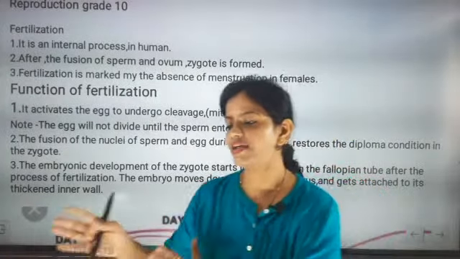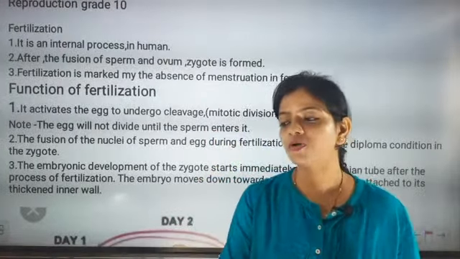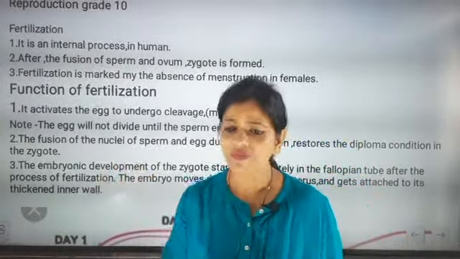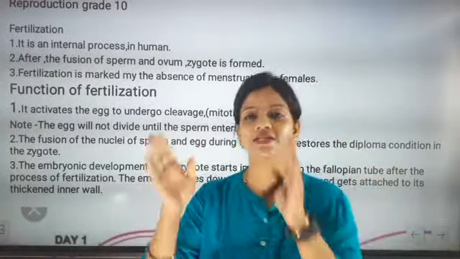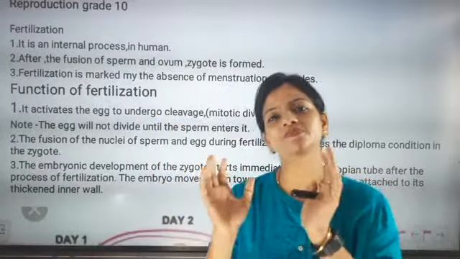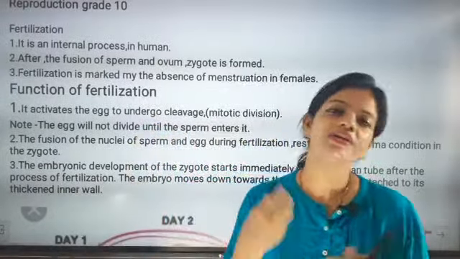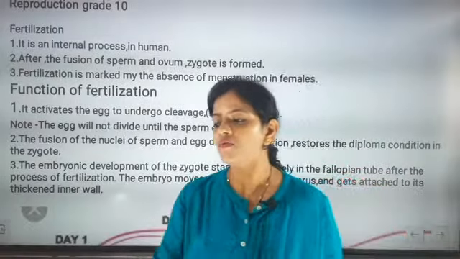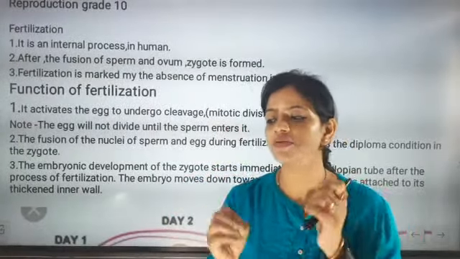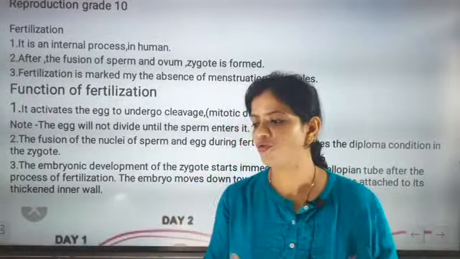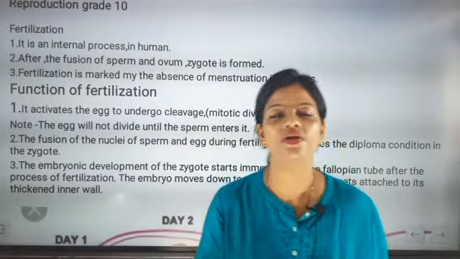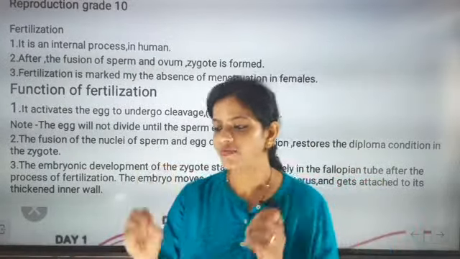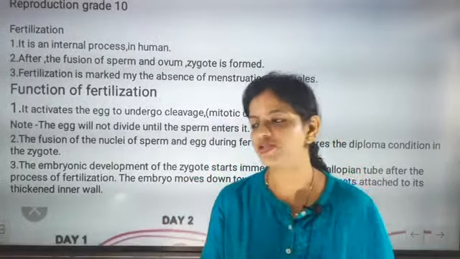Every month the uterine wall, that is the endometrium, the inner lining of the wall, makes itself thick so that it can welcome the baby. If the endometrium wall does not receive the egg, then it will come out in the form of the menstrual cycle.